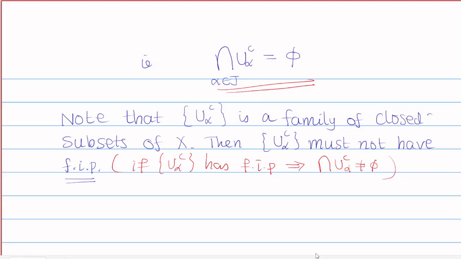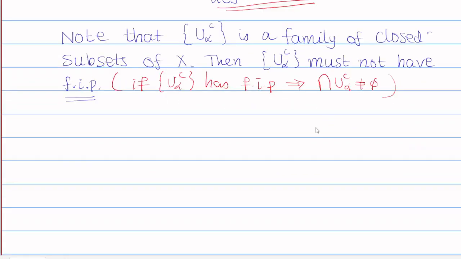What does not having the finite intersection property mean? That is, there is a finite set